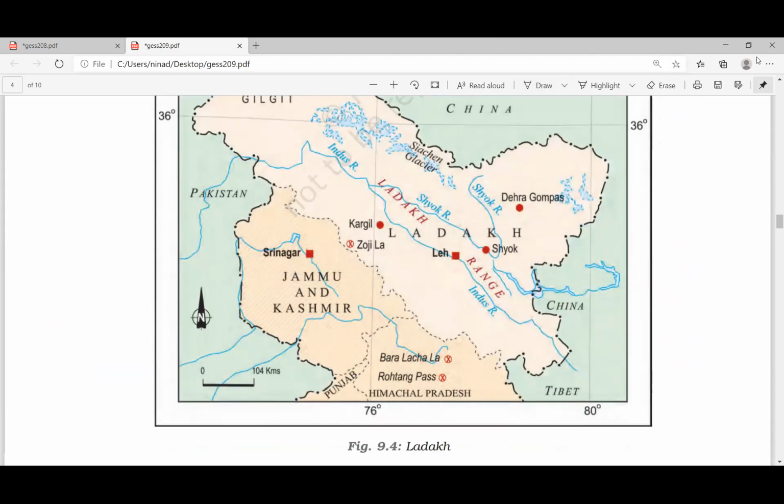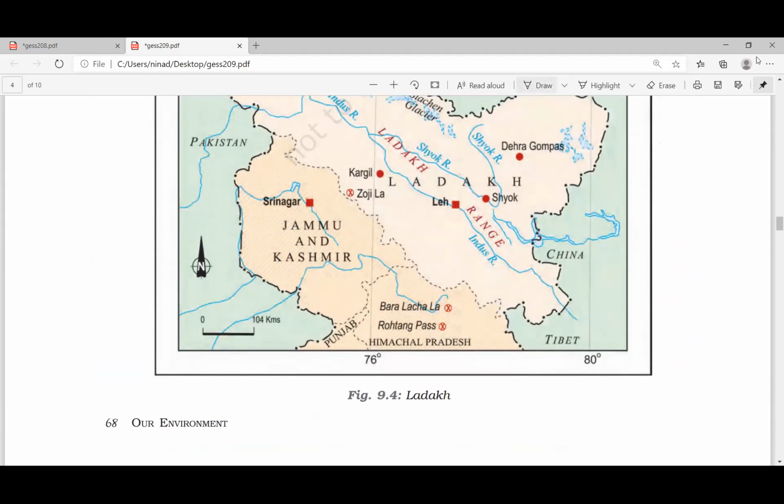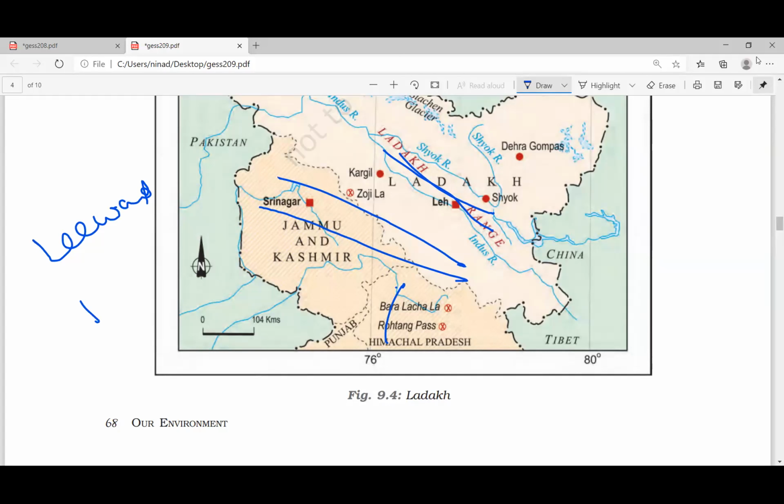I'll show you the map. Look at this. Here, the Ladakh range is here, and here you've got the Pir Panjal. Two, three ranges, so beyond this, the monsoon will not go. They are found on the leeward side, thereby no rainfall.